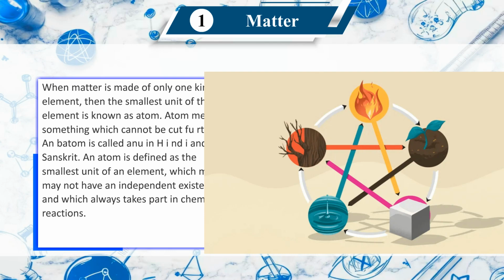When matter is made of only one kind of element, then the smallest unit of this element is known as an atom. Atom means something which cannot be cut further. An atom is called Anu in Hindi and Sanskrit. An atom is defined as the smallest unit of an element which may or may not have an independent existence and which always takes part in chemical reactions.